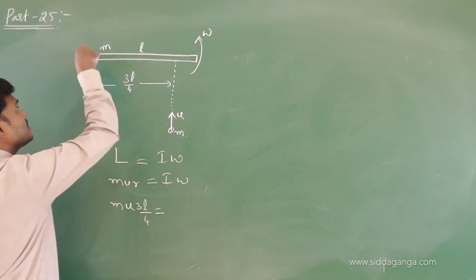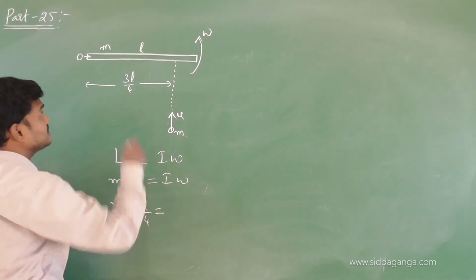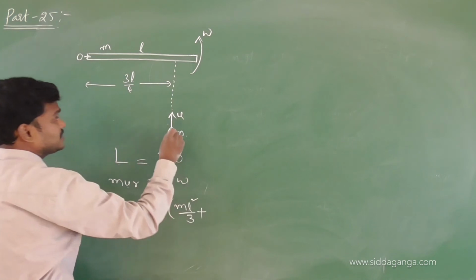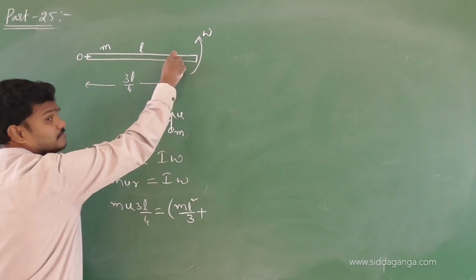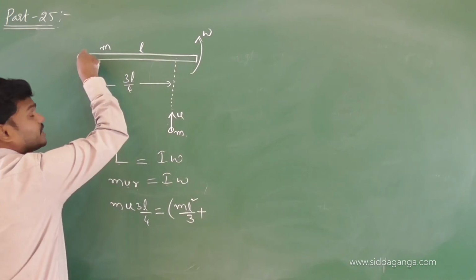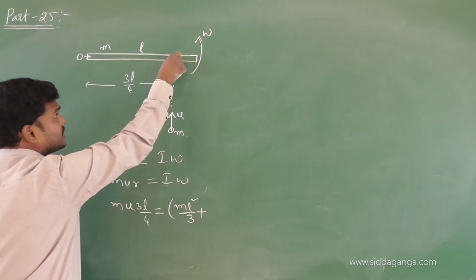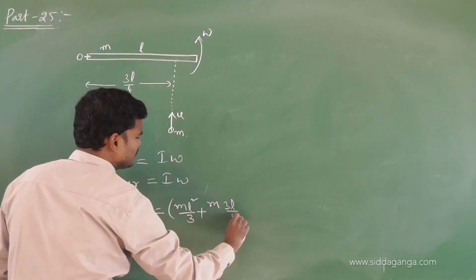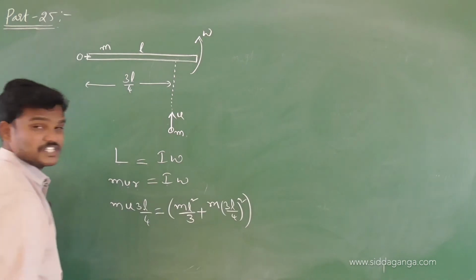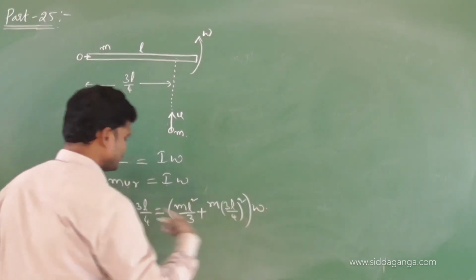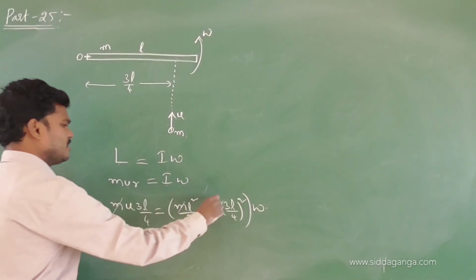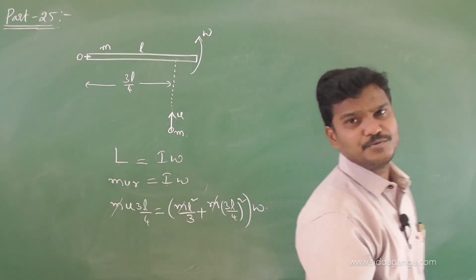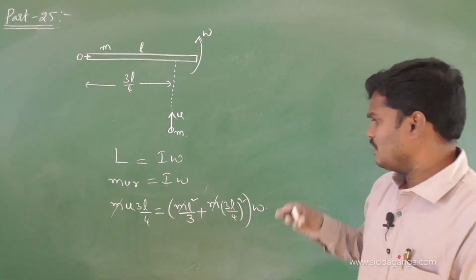I is the moment of inertia about this point. This is one end, so about one end it is mL square by 3, and the particle strikes at a distance of 3L by 4, so m times 3L by 4 whole square. This is the moment of inertia. Asking to find omega, so just simplify it. Masses you can strike off on both sides, because this mass and this mass are the same. If it is different, you substitute the values.